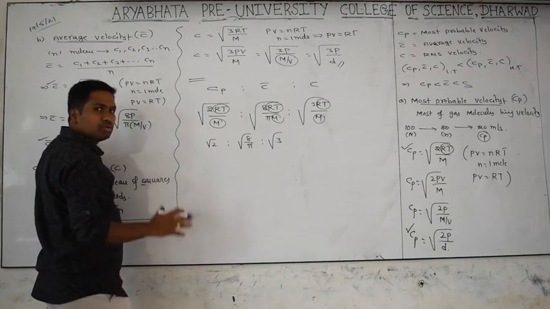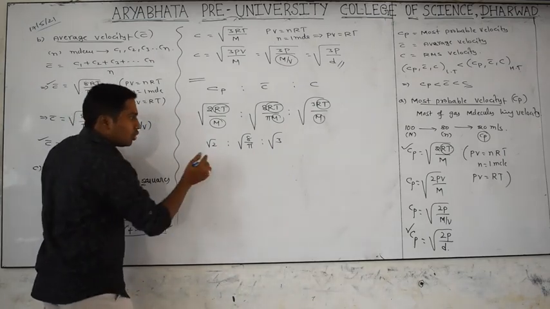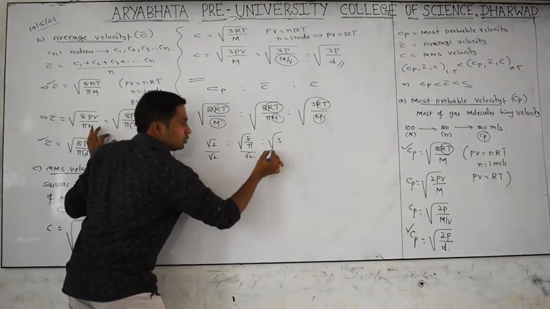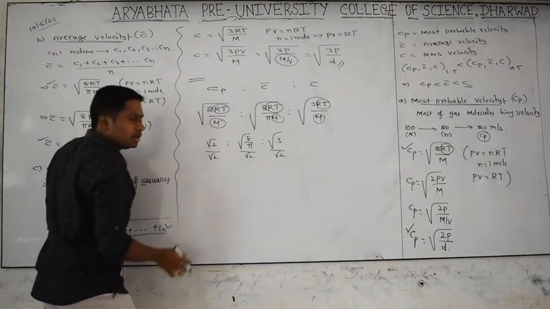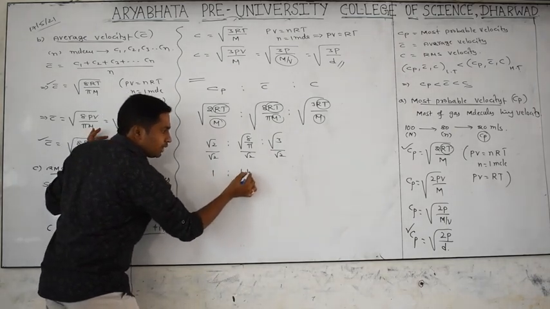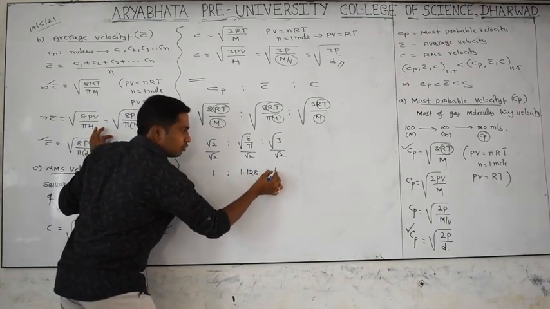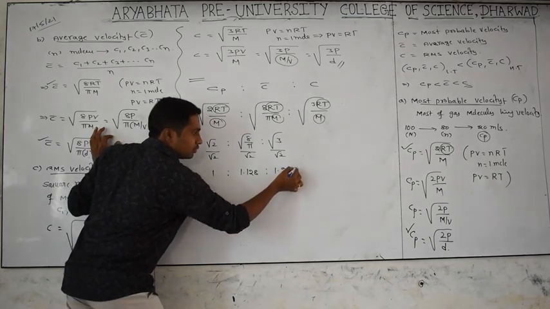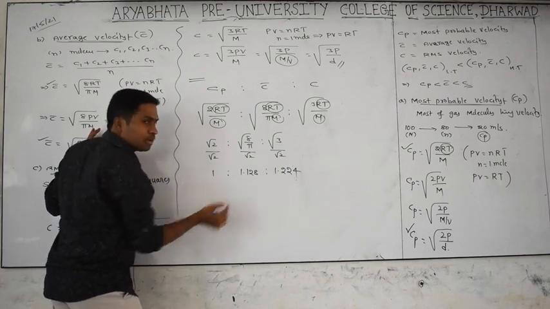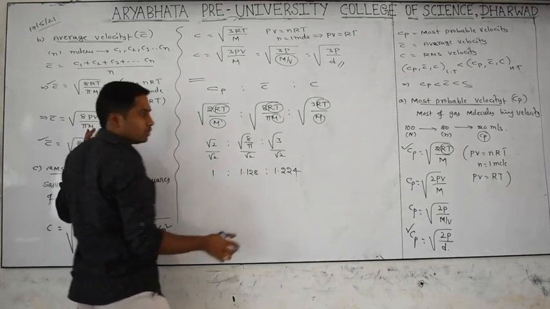Now I want to get whole numbers, that's why all the terms are divided by root 2. Root 2 and root 2 will be there. When you simplify everything, we get 1 is to 1.128 is to 1.224. Check it very carefully: 1, 1.1, 1.2. Which is more? C is more. That's why we are telling.